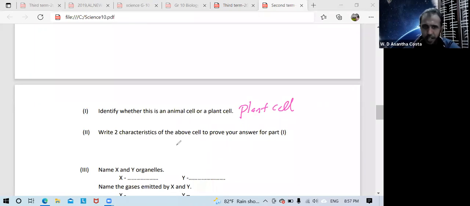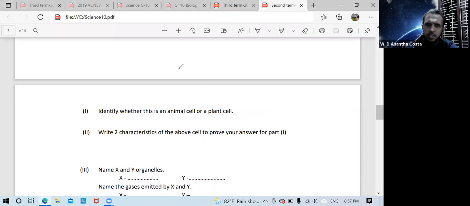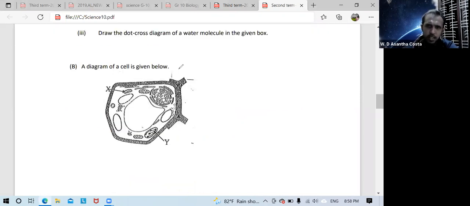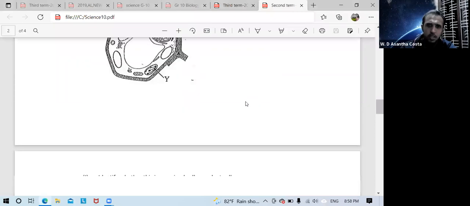Second one, write 2 characteristics of the above cell to prove your answer for part 1. One I already mentioned: they have a cell wall. Another thing, this is chloroplast. So those are the main 2 differences for identification: cell wall and chloroplast.